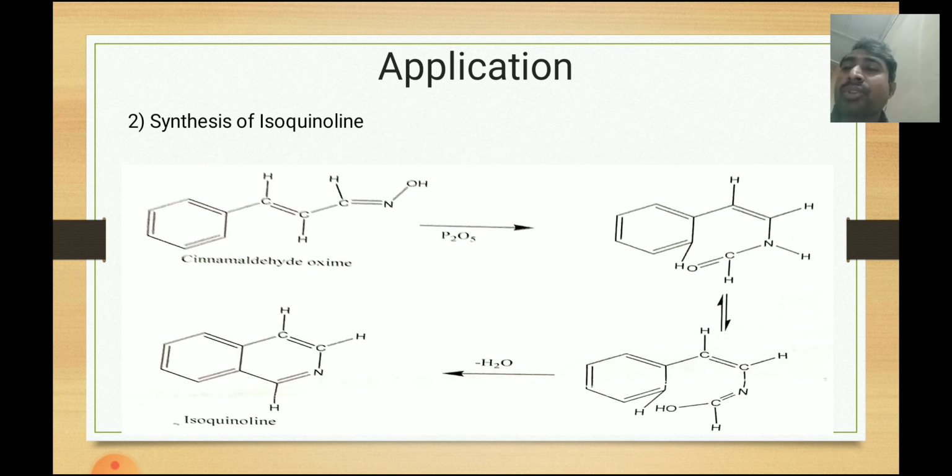Now synthesis of isoquinoline. This is the most important, we have to understand this. Isoquinoline can be synthesized with the help of this reaction mechanism. These aldehyde oximes, in the presence of phosphorus pentoxide, will be converted into isoquinoline when we add water to it. Isoquinoline is a ring which can be used for the synthesis of different types of drugs also.